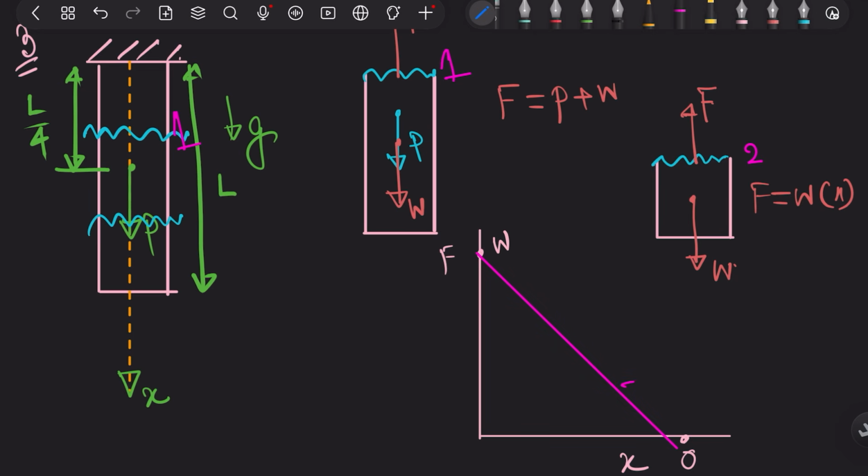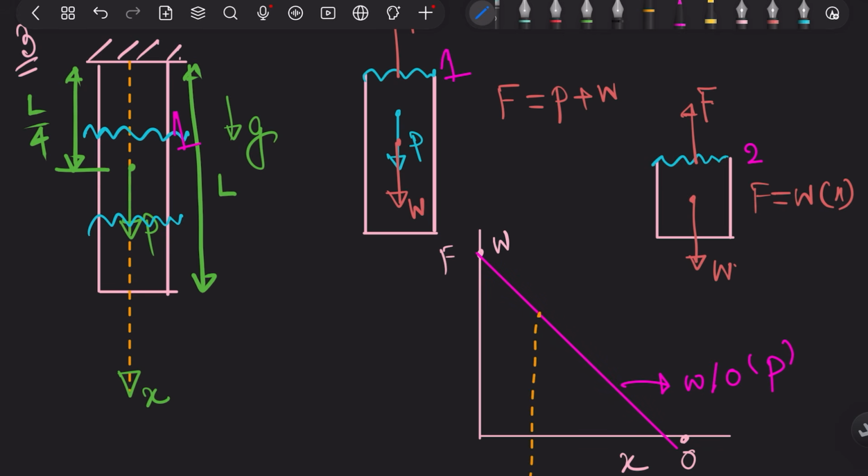This is without the load P. But now, if I take a distance of x equal to L by 4, so this is this.